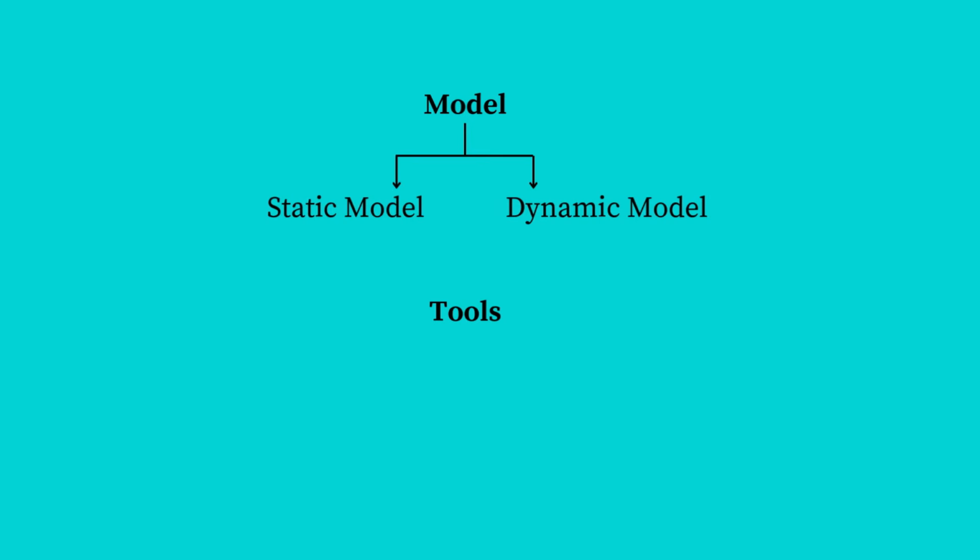Now let's talk about two core components that make every agent work, the model and the tools. Let's start with the model. The model is a reasoning engine. It is the part responsible for understanding the task, making decisions and determining which action to be taken. In LangChain, models can be configured in two ways: static model and dynamic model. A static model is selected once when the agent is created and remains the same throughout the execution.